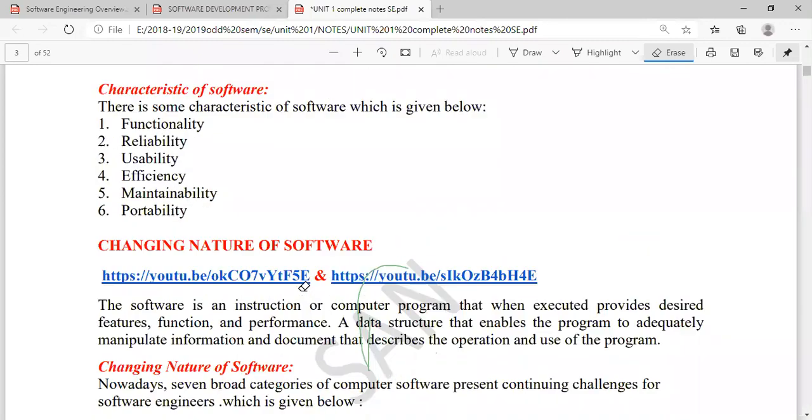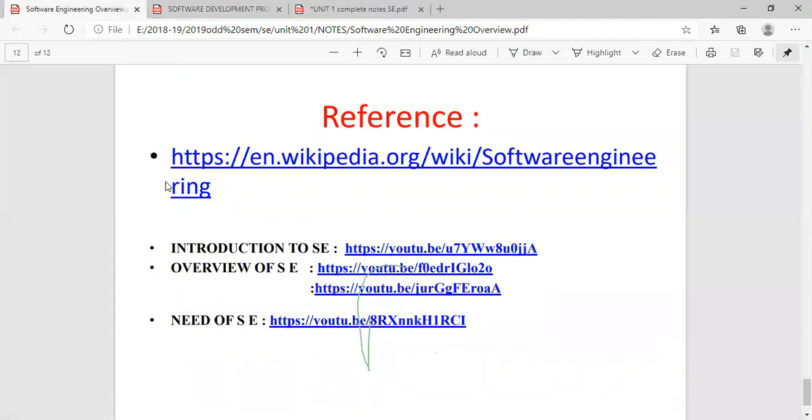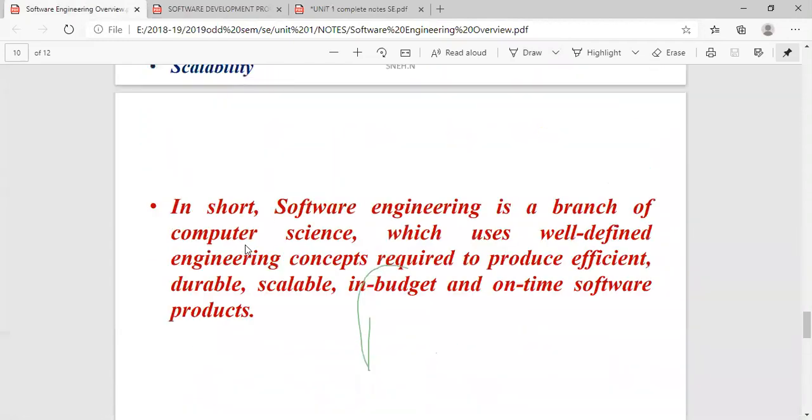All right. Now we'll go to the next point. This is a 2 marks question asking what are the characteristics of software. These are the 6 basic characteristics of the software. If you go to this overview PDF, there are also some characteristics.